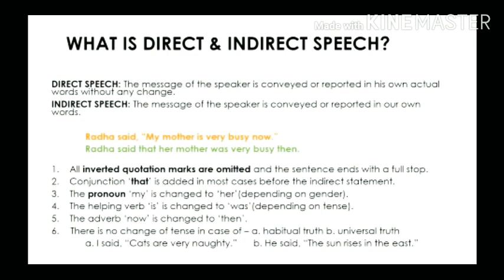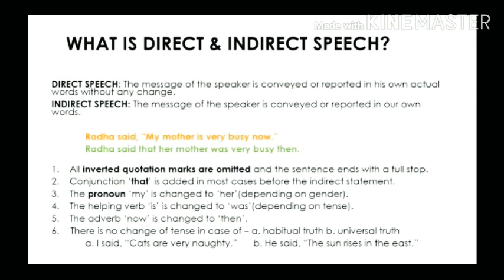There are two cases where there is no change in the tense of the verb. Firstly, when a direct speech sentence tells us a habitual truth or fact, like I said, "Cats are very naughty." This sentence speaks about the habit or nature of cats.